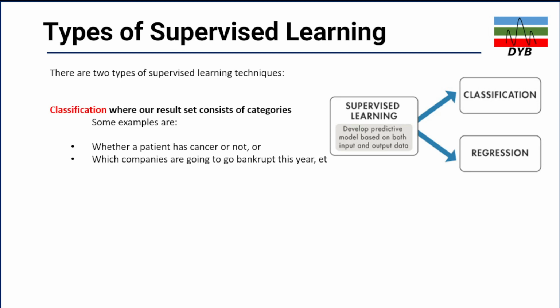If you are inserting the data of patients in a hospital, you have to put the information on whether the patient has cancer or not. So either yes or no. And sometimes you are looking at companies and the data, to see which is going to go bankrupt this year, based on the information given to the machine.